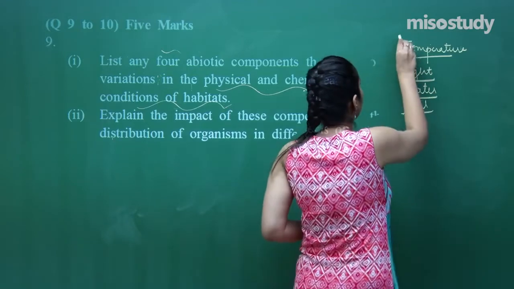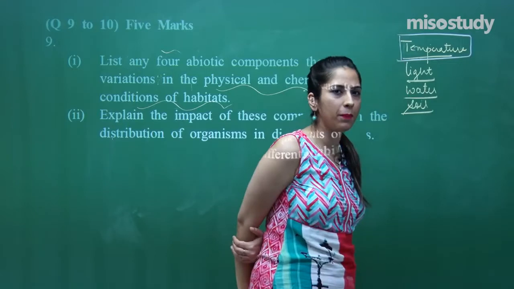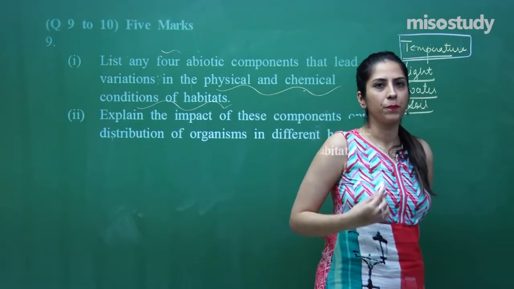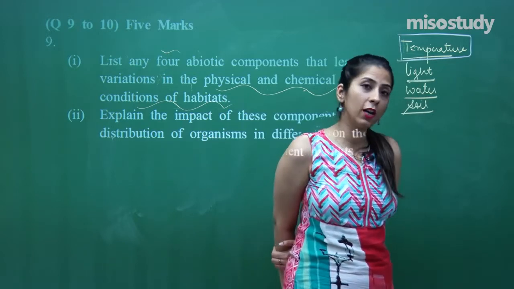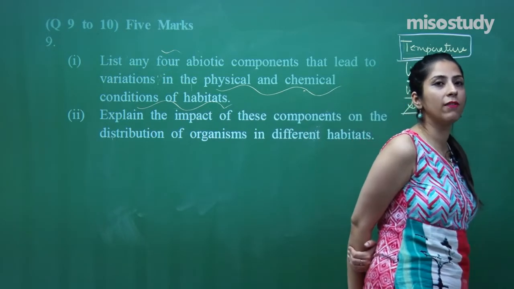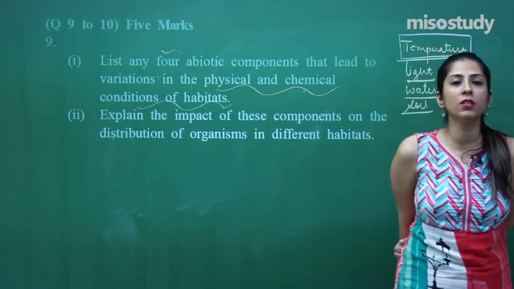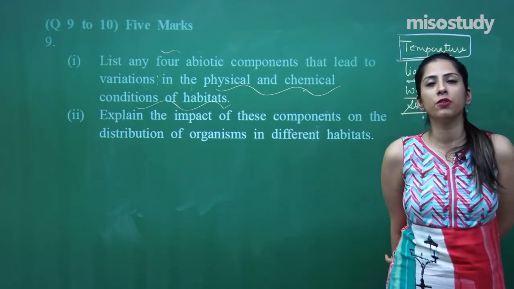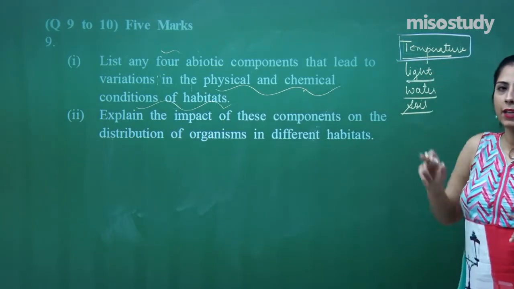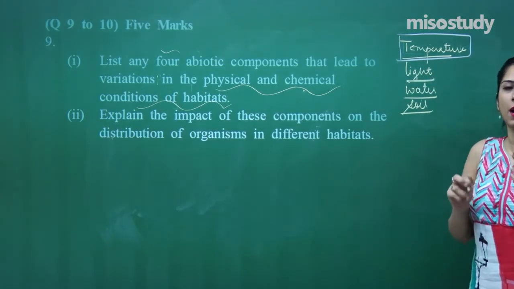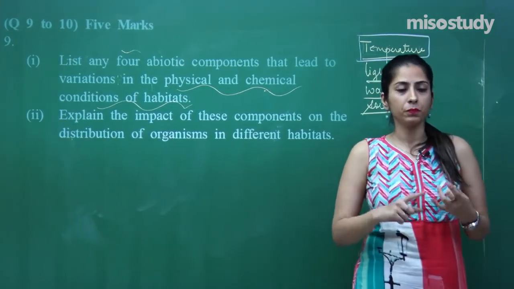To talk about temperature, temperature is important for all the metabolic reactions which happen in the body. We have a constant body temperature, but there are those organisms also who don't have a constant body temperature. And those who don't have a constant body temperature undergo a certain kind of adaptation to change according to the environment. In temperature, you have to explain about the two types of animals, the eurythermal and the stenothermal.